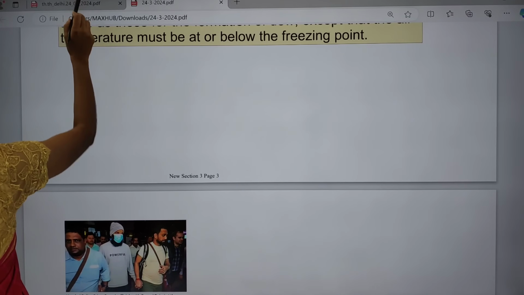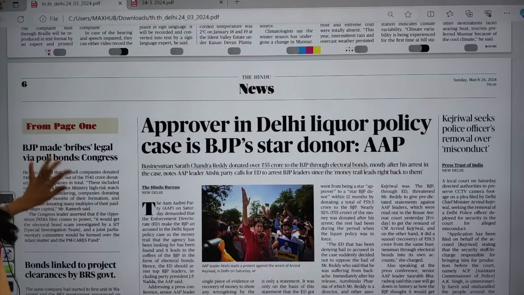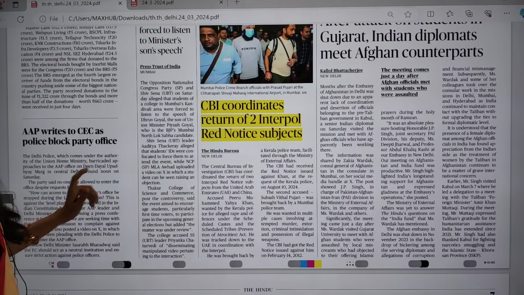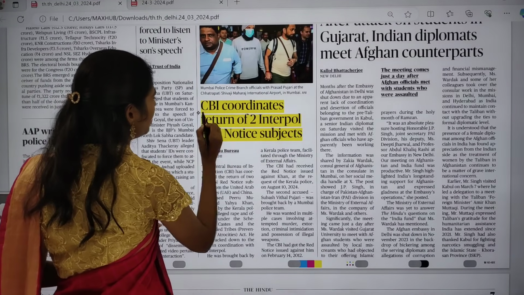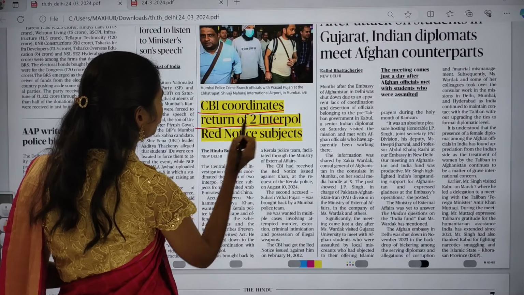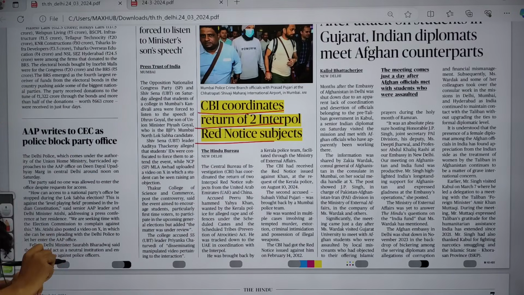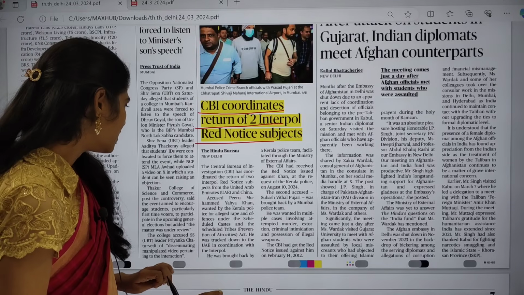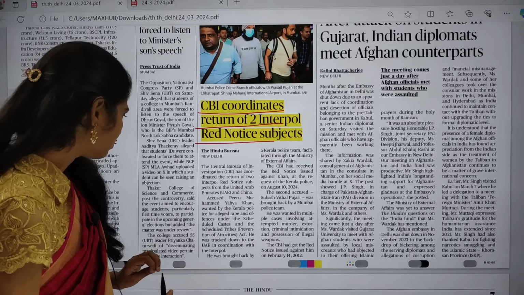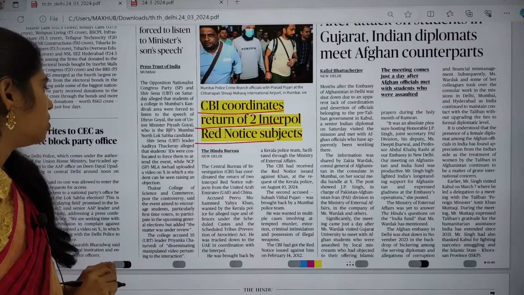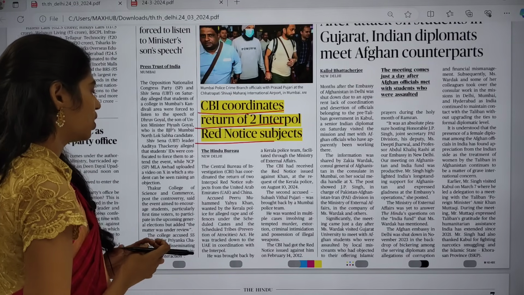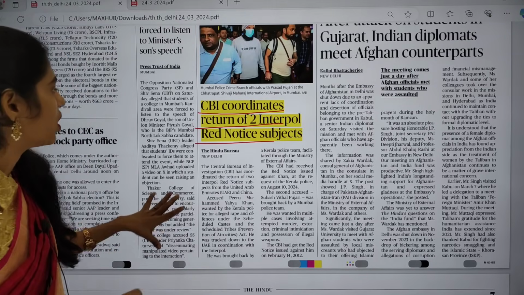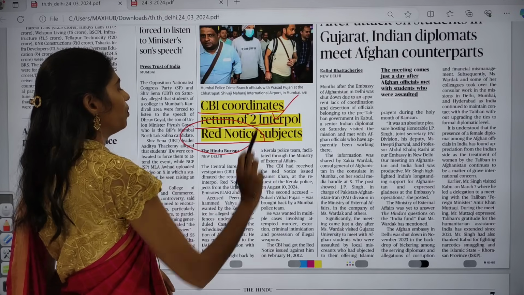Now let us see the next topic. In this news page, I found nothing much relevant. Here you can see one article: CBI coordinates return of two Interpol red notice subjects. There are two persons, one in Mumbai and another in Kerala. They got this red notice and they are going to be released. One is from UAE and one is from China. So you have to see what this red notice is and what these Interpol red notices are.